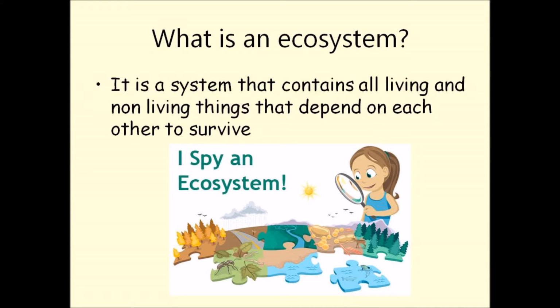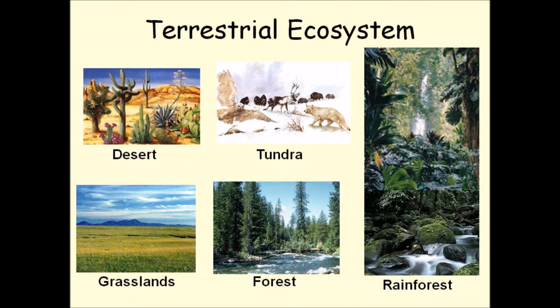An ecosystem is a system or a place that contains all living and non-living things and shows how they depend on each other to survive. There are terrestrial ecosystems and aquatic ecosystems. Let's start with terrestrial ecosystems. For example, the desert, the tundra, the rainforest, the forest, and the grassland. Different ecosystems have different animals and plants.